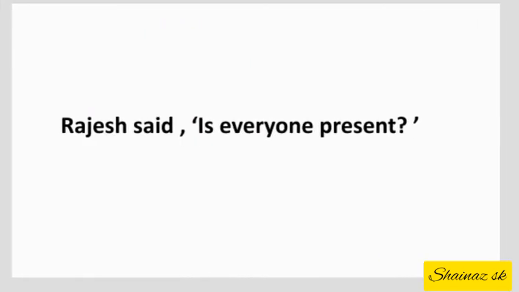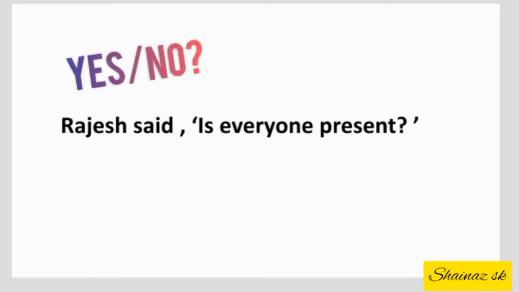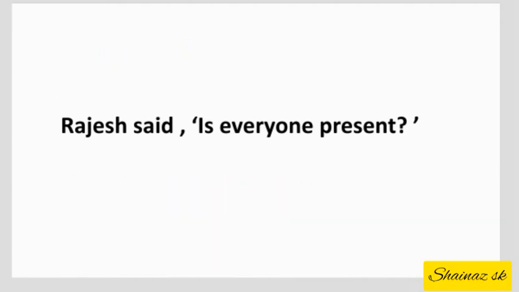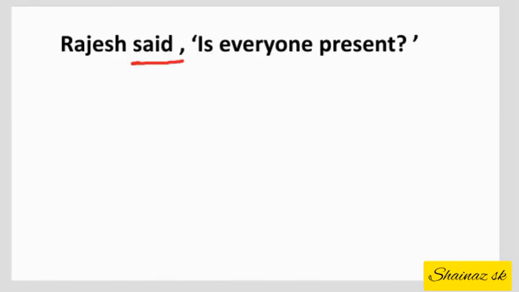Rajesh said, "Is everyone present?" The given statement is a yes or no question, so we will use whether or if to remove the inverted commas. The first thing is to identify the reporting verb. Here the reporting verb is said, so it will be changed into inquired or asked.